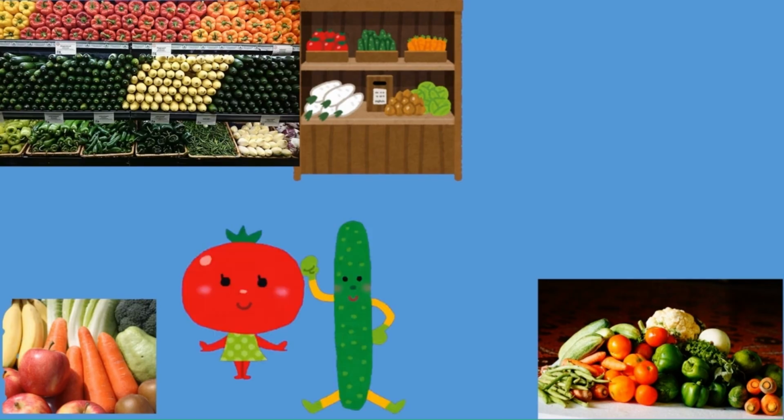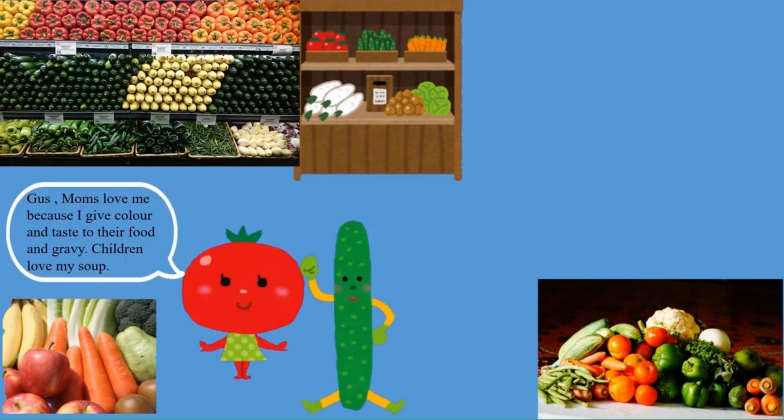Later, as they walked along, they saw some long gourds and some round vegetables kept ready for dispatch, and some arranged in a rack. Seeing this, Tina said, "Gus, you know, moms love me because I give color and taste to their food and gravy. Children also love my soup."